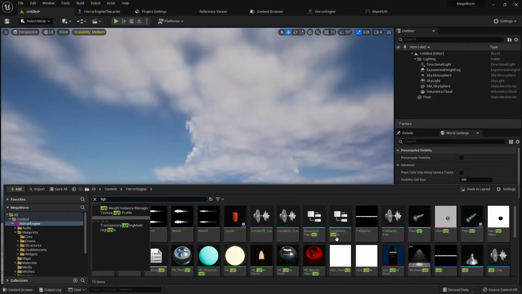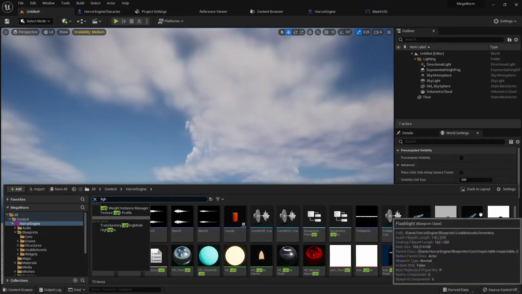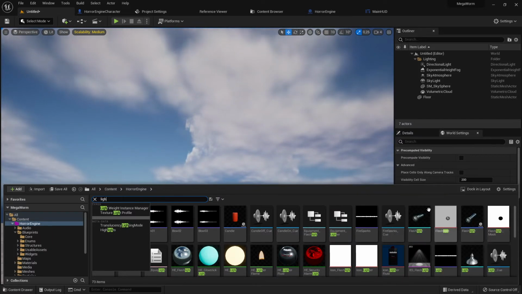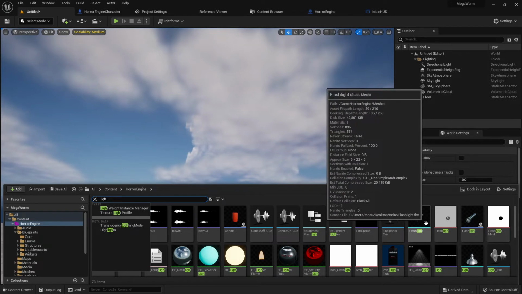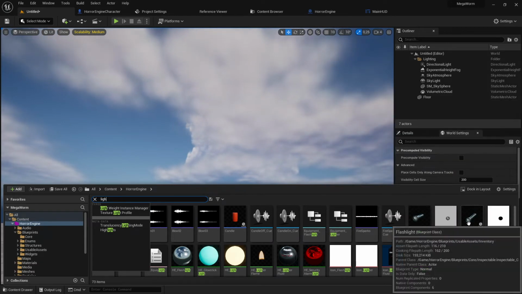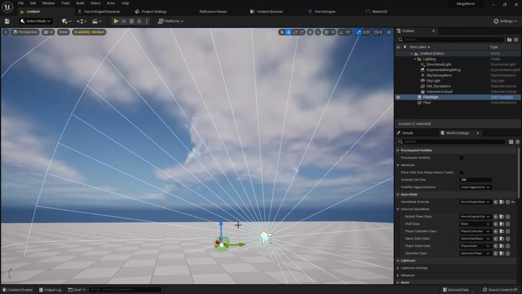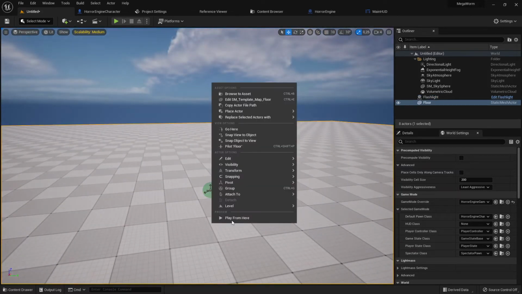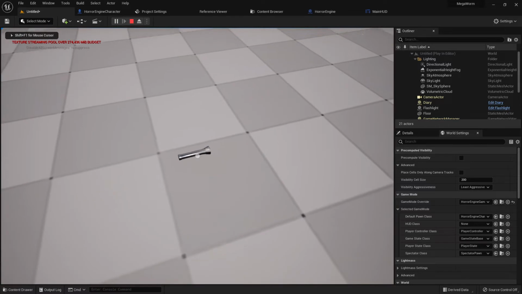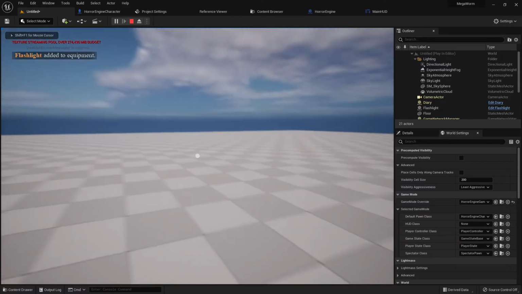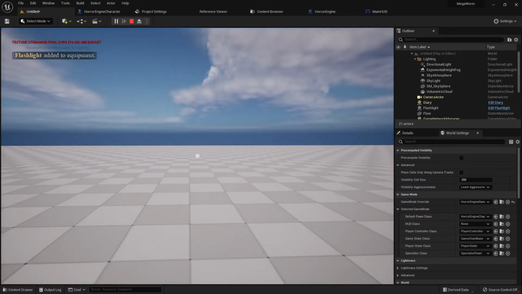okay, we have here a flashlight. Let me demonstrate this flashlight. And then I take, carefully, what you take. There is just the asset or just the blueprint. I want the blueprint because then I can interact with the blueprint. Let's place it here. Right click, play from here, and now you can see I can already take it because it has this inventory system.